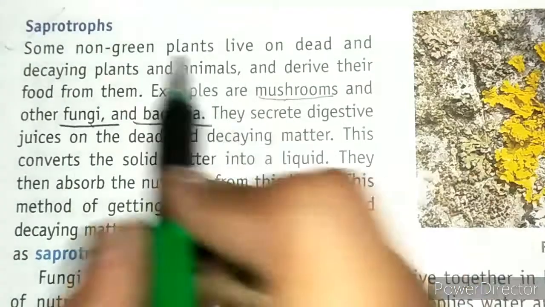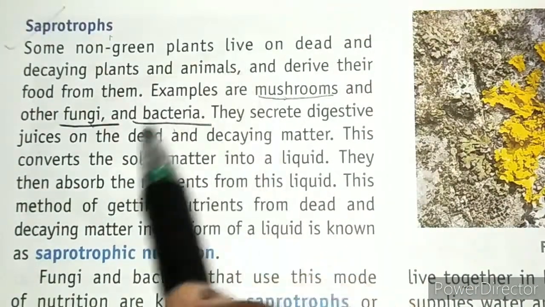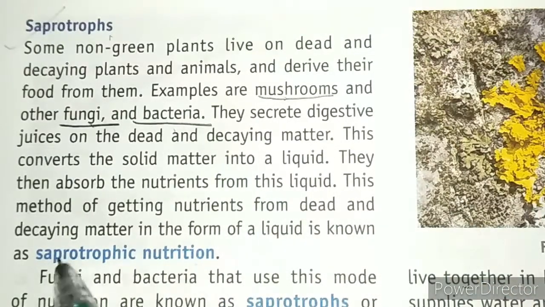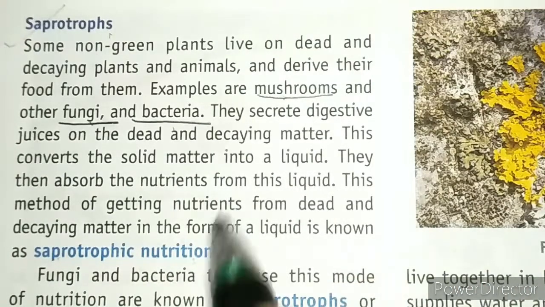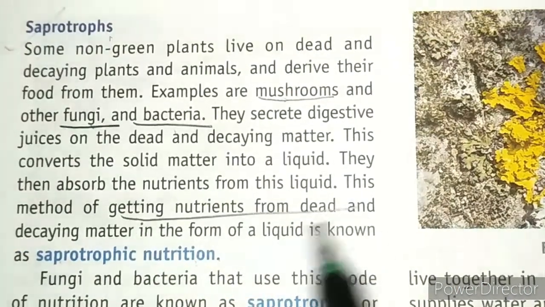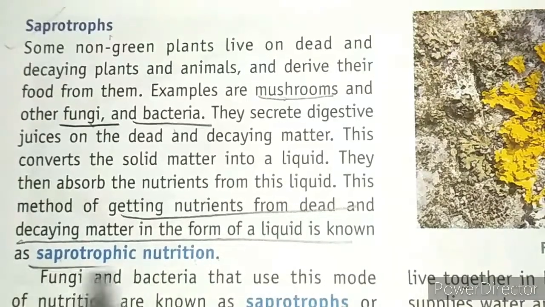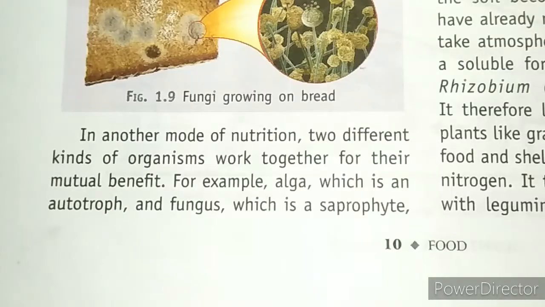These are called saprotrophs, and the mode of nutrition in these is known as saprotrophic nutrition, in which they get nutrients from dead and decaying matter. Getting nutrients from dead and decaying matter in the form of liquid is known as saprotrophic nutrition. Clear?